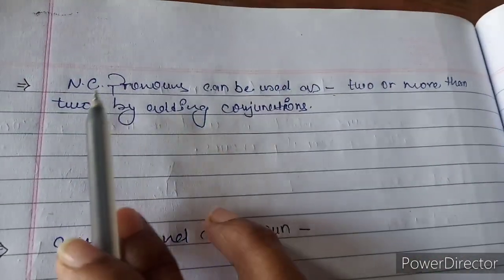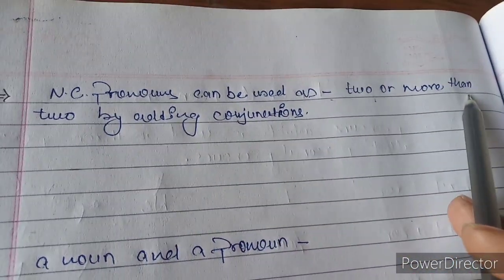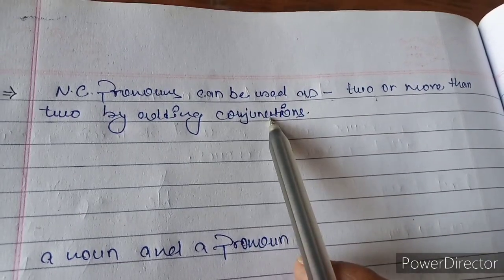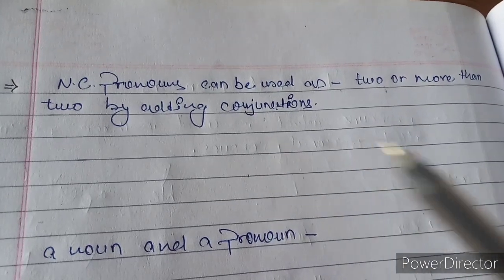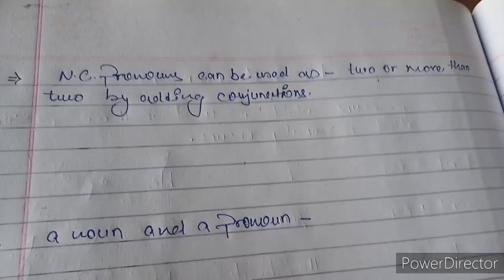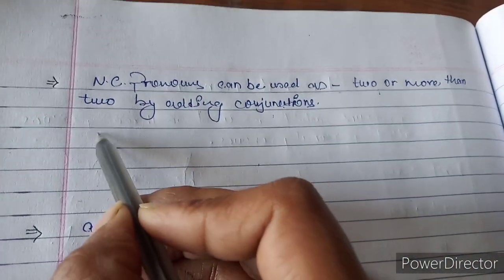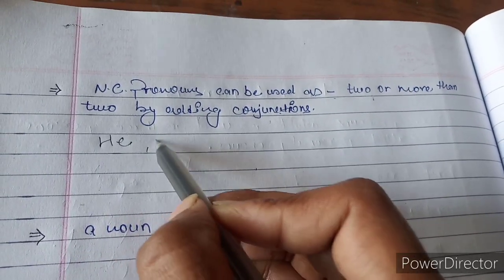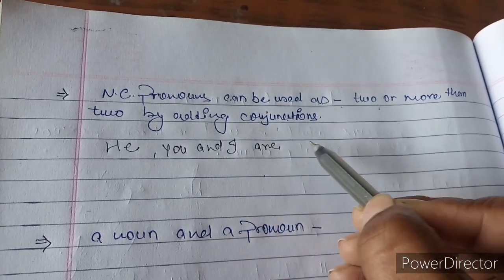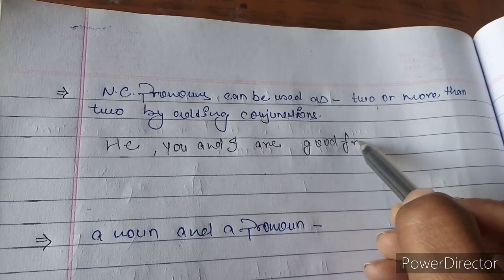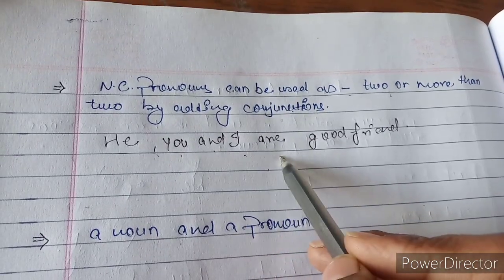See, nominative case pronouns can be used as two or more than two by adding conjunctions. Means we can use two pronouns or more than two pronouns in a sentence by adding conjunctions. What conjunctions? And. How can we use? We can say he, you, and I are good friends. He, you, and I are good friends.